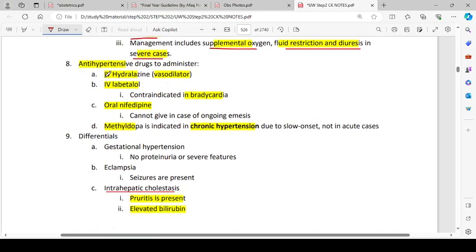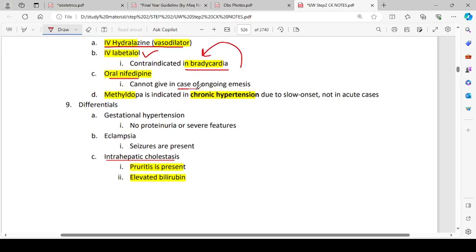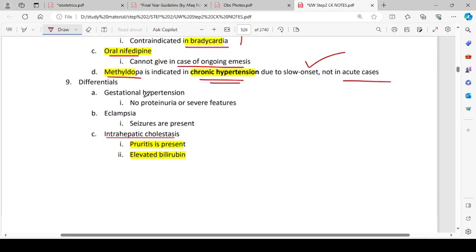Antihypertensive drugs to administer are IV hydralazine, a vasodilator, and IV labetalol, which is contraindicated in bradycardia. Oral nifedipine cannot be given in cases of ongoing emesis. Methyldopa is indicated in chronic hypertension due to slow onset, not in acute cases.